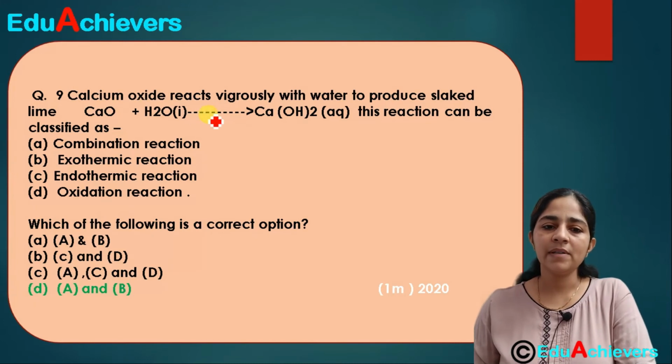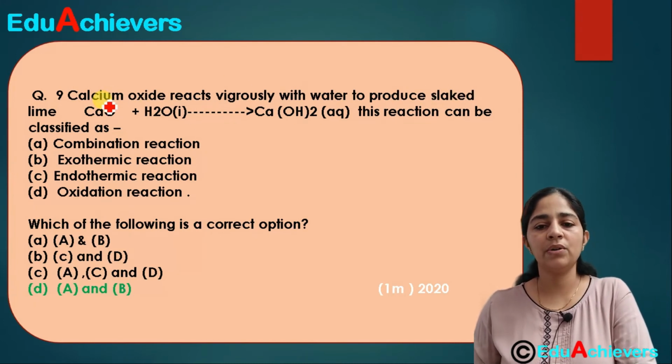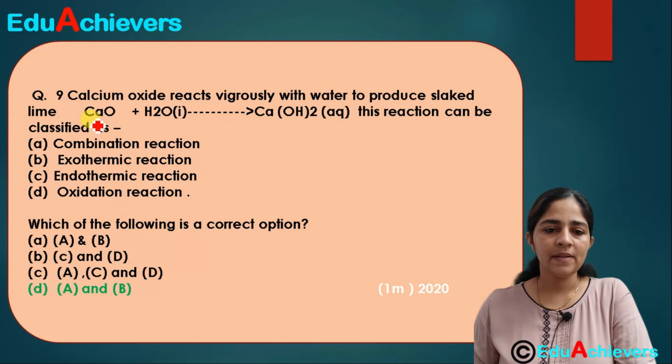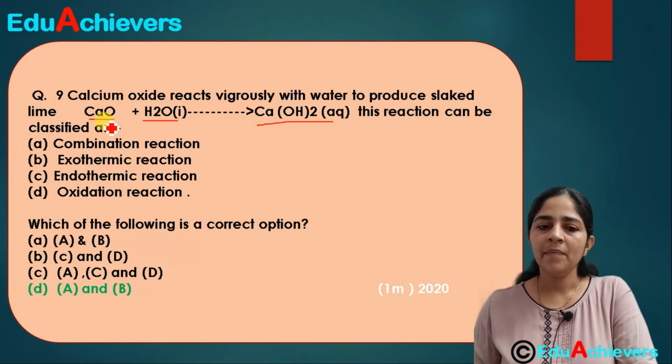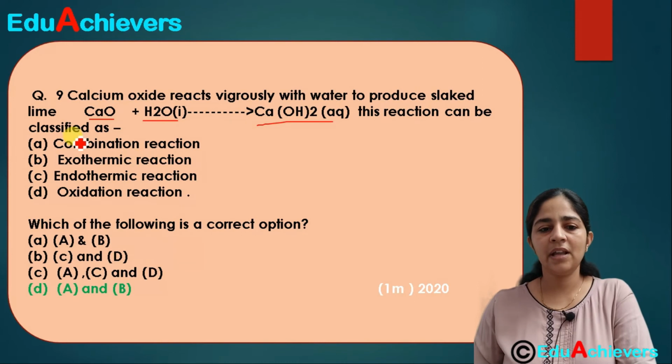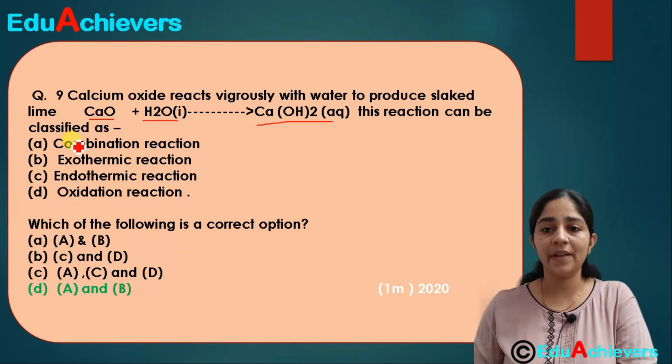Okay, the calcium oxide reacts vigorously with water to produce slaked lime. This calcium oxide, which is called quicklime, reacts with the water to form this slaked lime, that is calcium hydroxide.